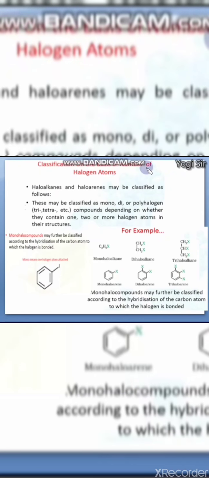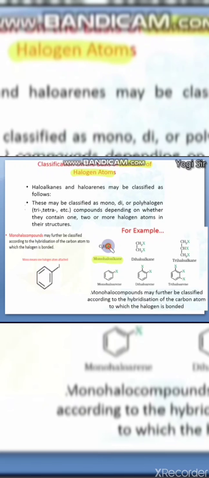Next is classification based on the number of halogen atoms and how they are attached. On the basis of how many halogen atoms are attached on the carbon, you can classify as monohaloalkane.